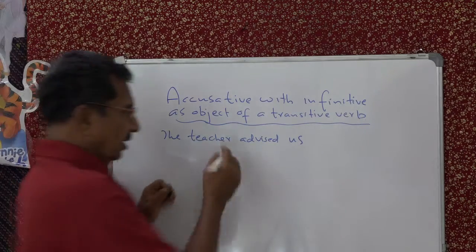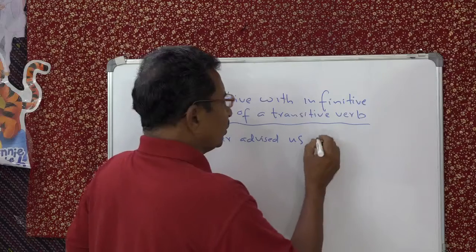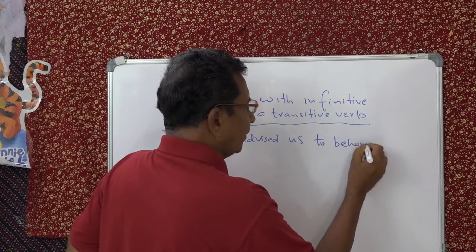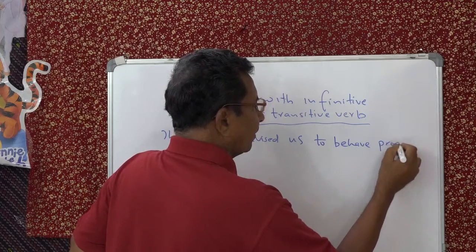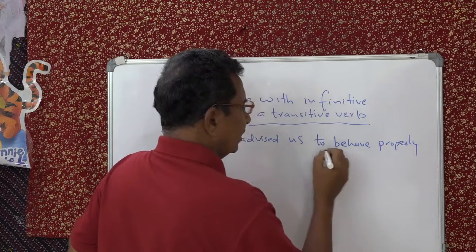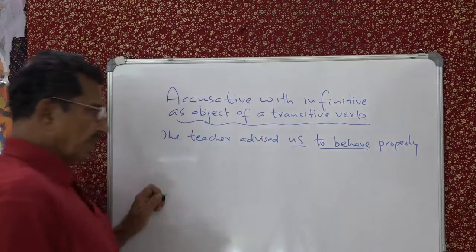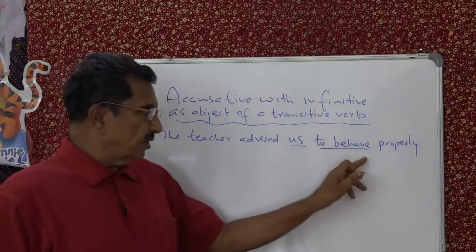The teacher advised us to behave properly. So look at this. This is infinitive. This is accusative. So accusative with infinitive.